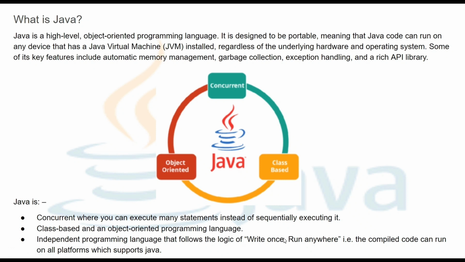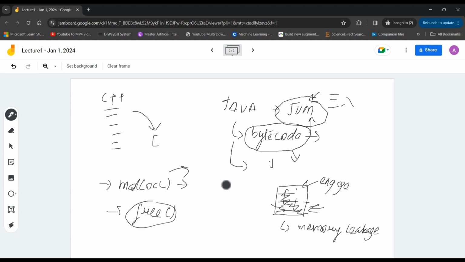This is the concept of write once, run anywhere, which we discussed here: write a program once and run it anywhere. With this we get portability. If we write a program once, compile it and create a bytecode of that program. Let me explain it clearly. Suppose this is our program file, a .java file, and then we compile it with the help of a compiler and create a bytecode out of it.